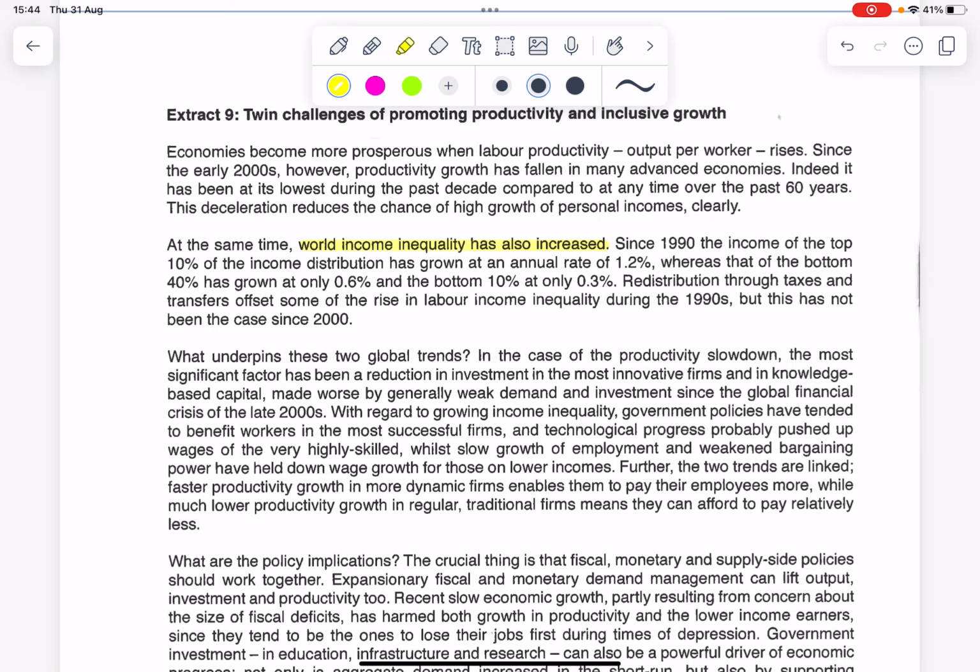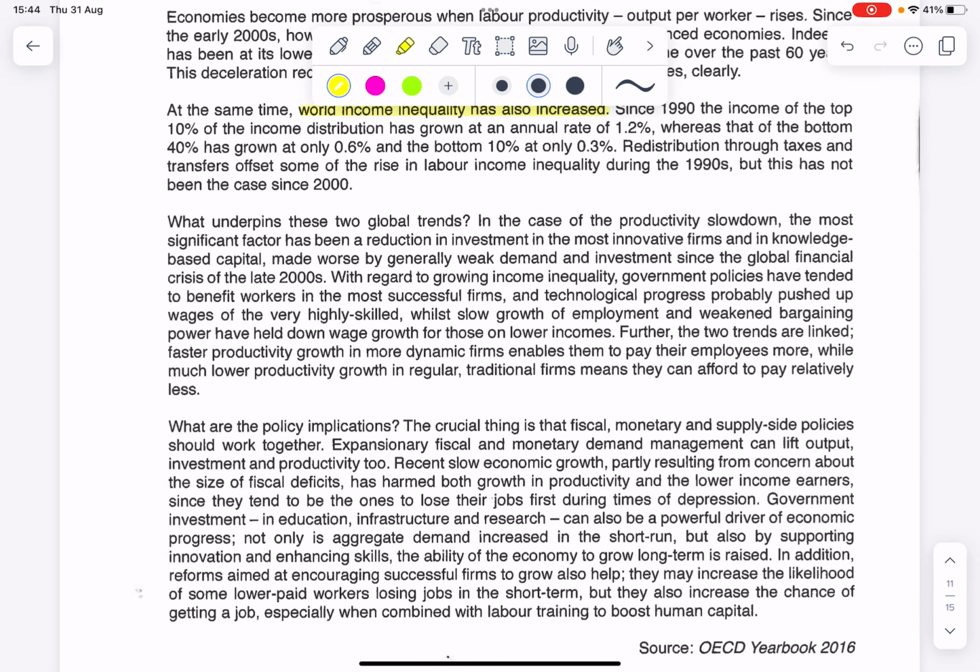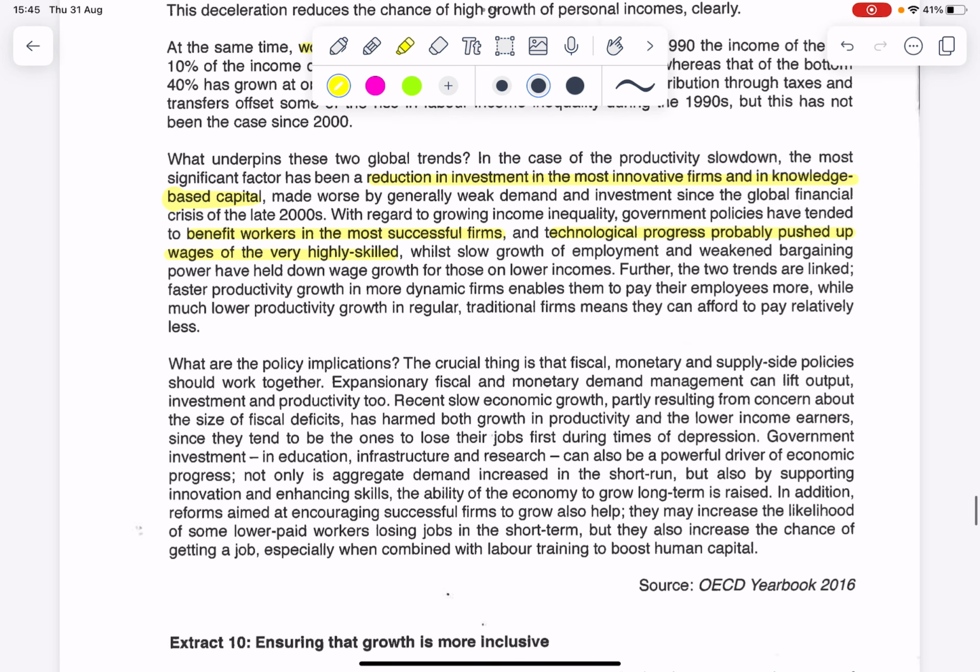So here, the third paragraph tells us why income inequality is worsening. In the case of the productivity slowdown, the most significant factor has been a reduction in investment in the most innovative firms and in knowledge-based capital. This is made worse by generally weak demand and investment since the global financial crisis. With regard to growing income inequality, government policies have tended to benefit workers in the most successful firms, and technological progress has probably pushed up the wages of the very high skilled, while slow growth of employment and weakened bargaining power has held down the wage growth for those in the lower incomes.